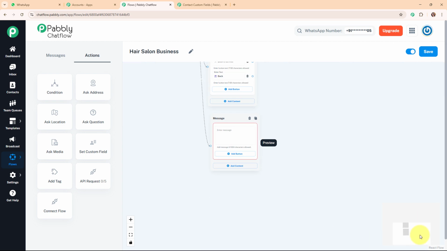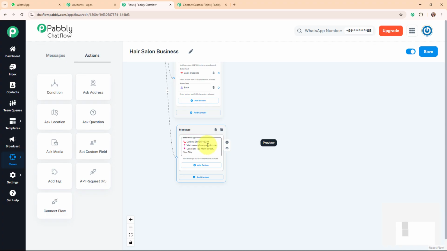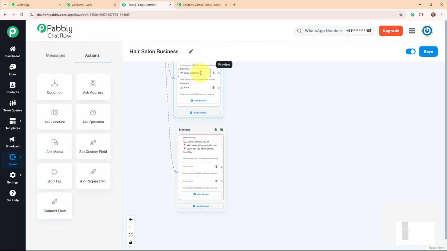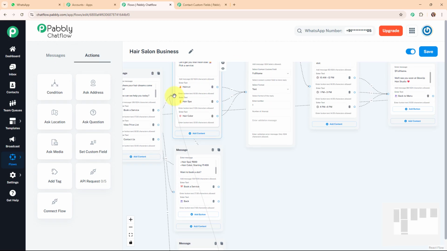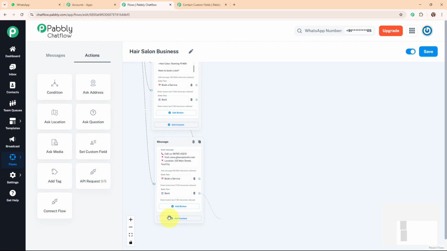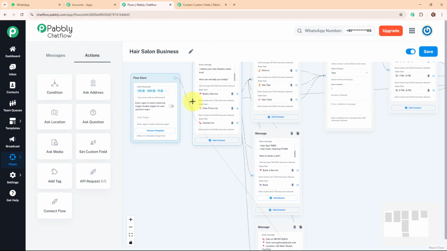So I'm going to add a text box over here, and here I'm going to enter the text as the contact details of us too, and then I'm going to add two more quick replies buttons similar to these ones that are book a service and move back. Alright, so here you can see I've successfully added the quick replies button over here, and again I'm going to connect this book a service quick reply button to this message boxes, and then I'm going to connect this back quick reply button to the main message box.